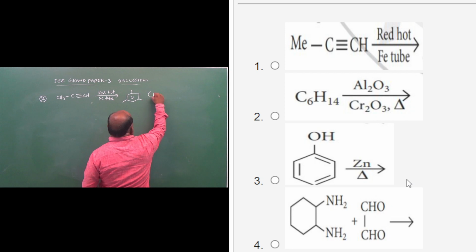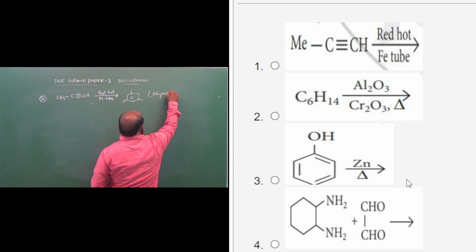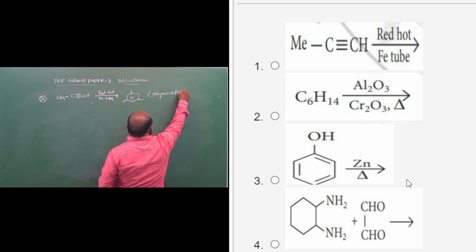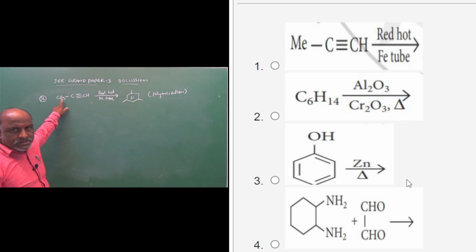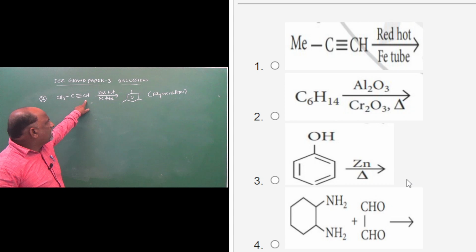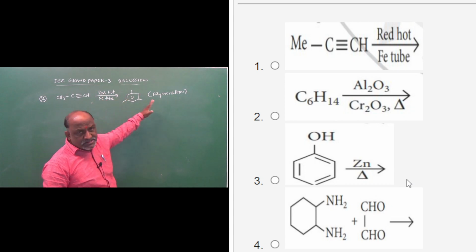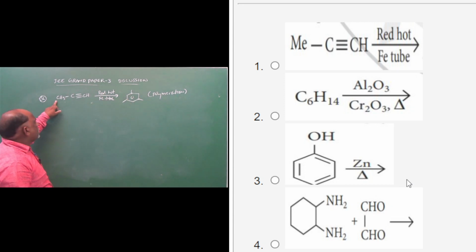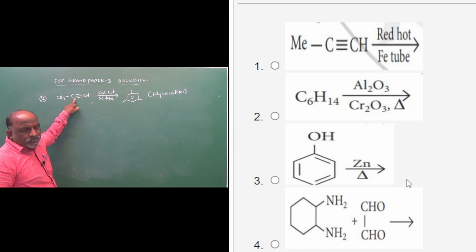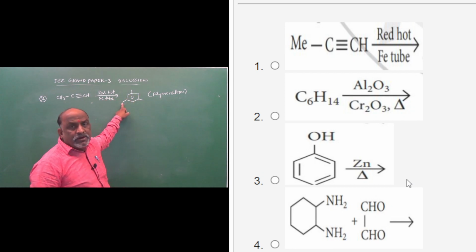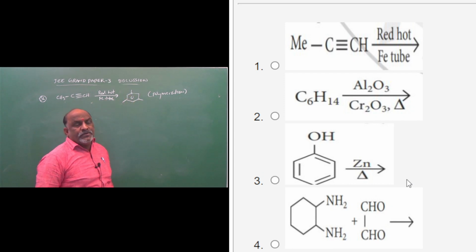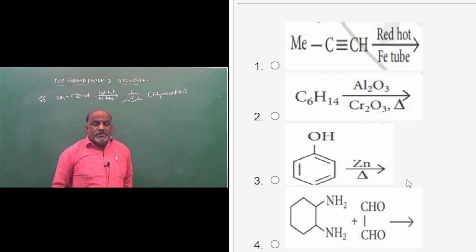This reaction is called polymerization. Suppose here H is there: 3 moles of acetylene undergo reaction in a red hot iron tube and give rise to benzene. Instead of H, there is a methyl group. 3 moles of methyl acetylene undergo polymerization, giving rise to 1,3,5-trimethyl benzene. So it is aromatic.